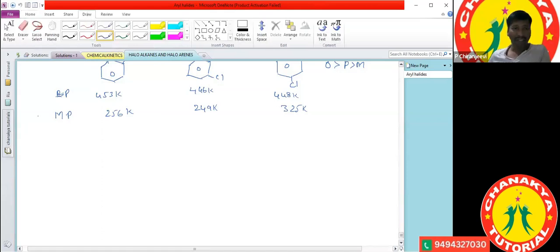So how can we represent density? Generally, density is nothing but mass by volume. So according to that, if the mass increases, the density also increases.